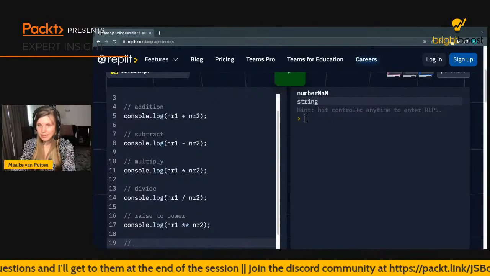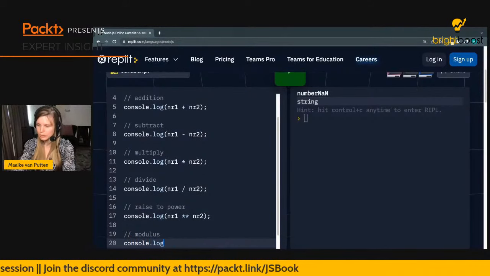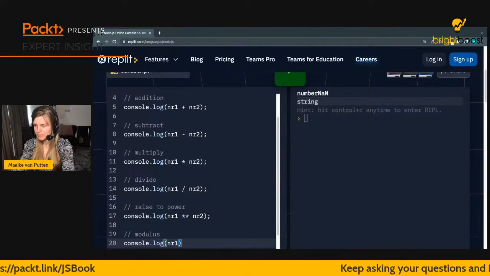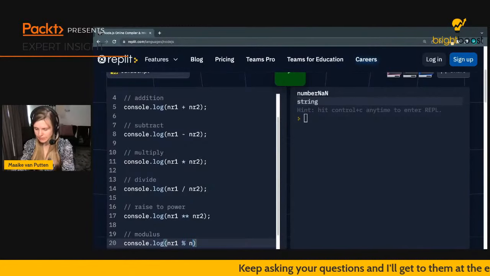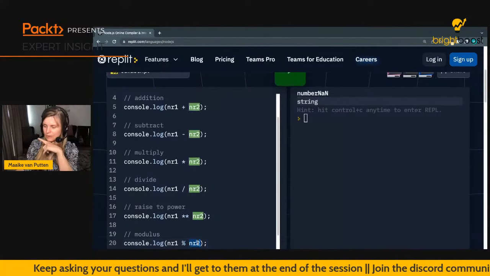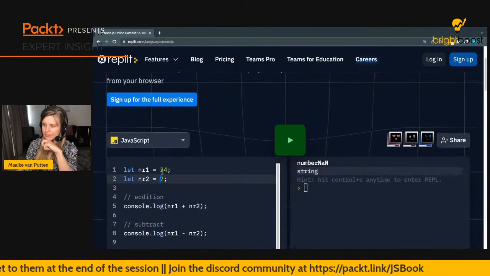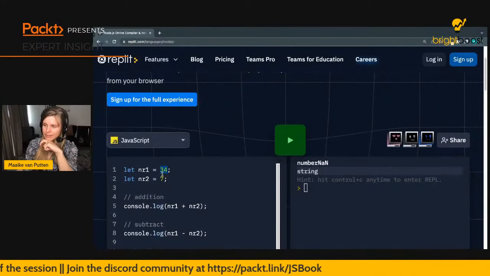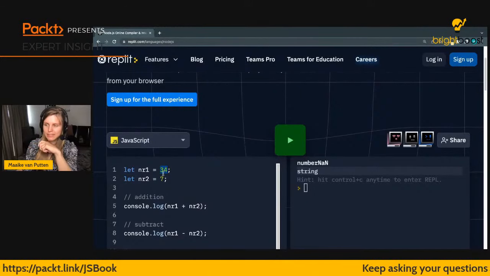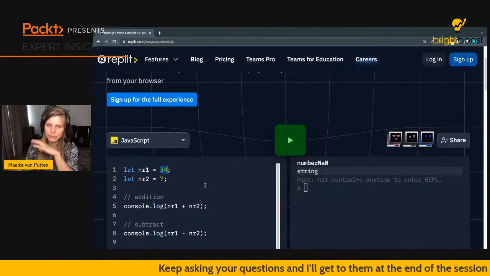And then I can do one more thing. This is really fun, the modulus. And this is actually one that I've learned that not all people know. Let me just type this first, and then we actually have the thing on the screen. What it's going to do here is see how often number2 fits in number1 entirely. So in this case, we have 7 and 34. 7 is going to fit in this 4 times at 28, and then it's going to have 6 left. So this 6 left, this is the answer. So it's the remainder of the full division, so to say.